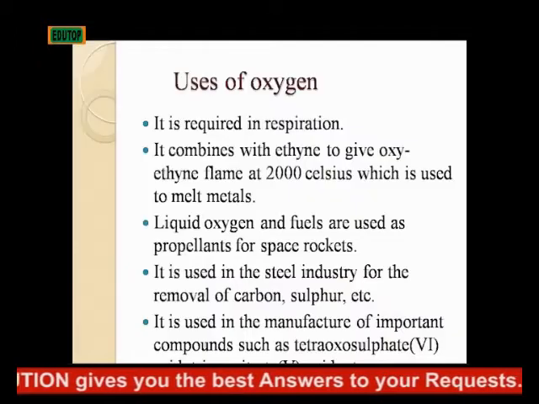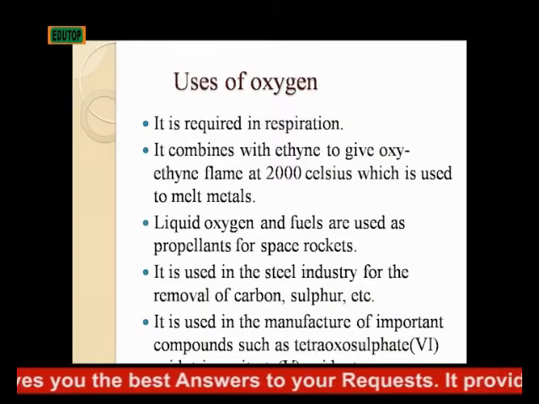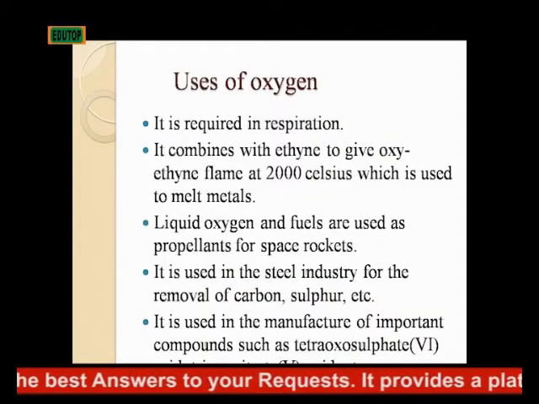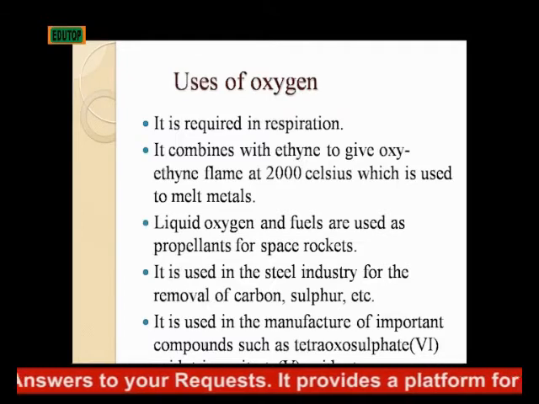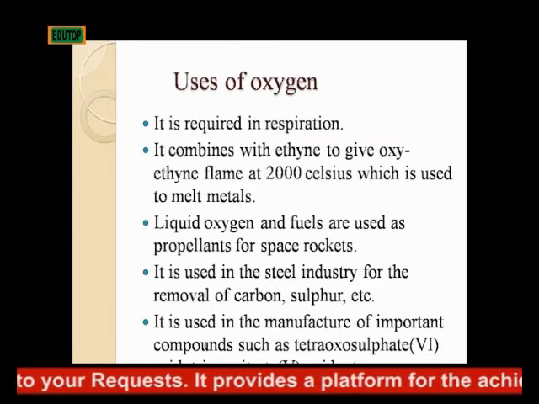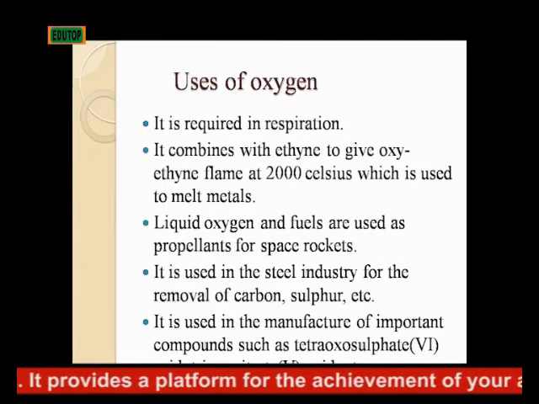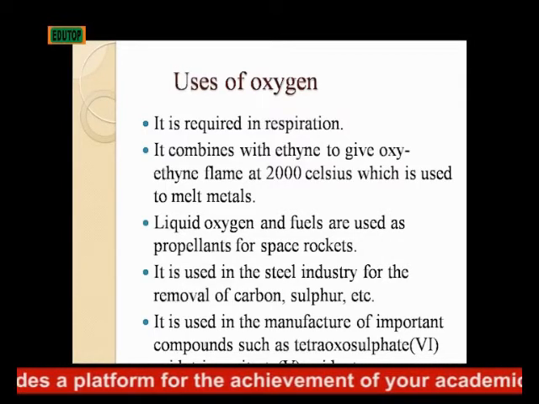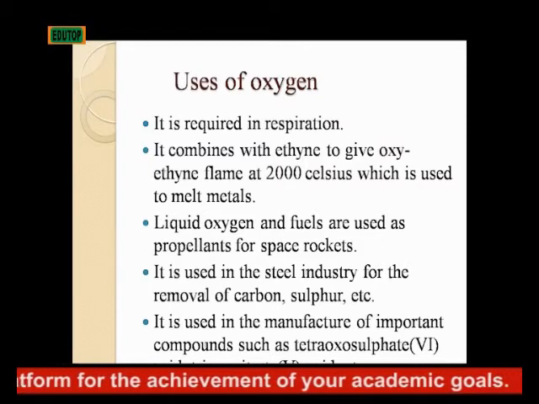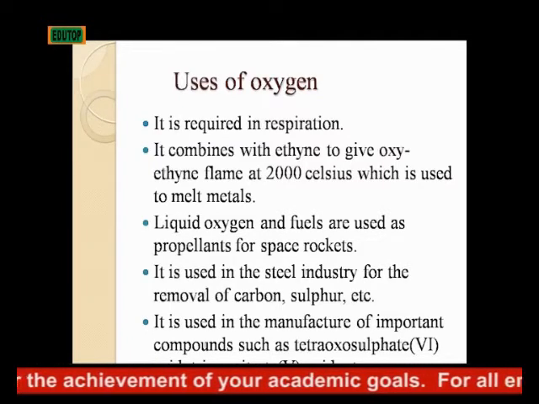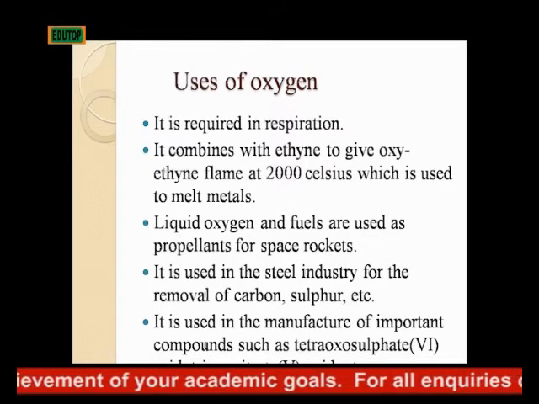Uses of oxygen. It is required in respiration. 2. It combines with ethyne to give the oxyethyne flame at 2000 degrees Celsius, which is used to melt metals. What is responsible for this melting ability? Because a lot of heat is produced in the process.